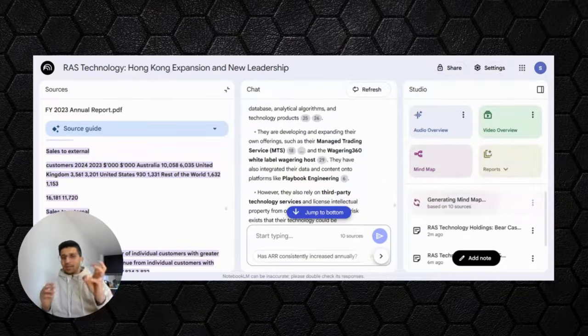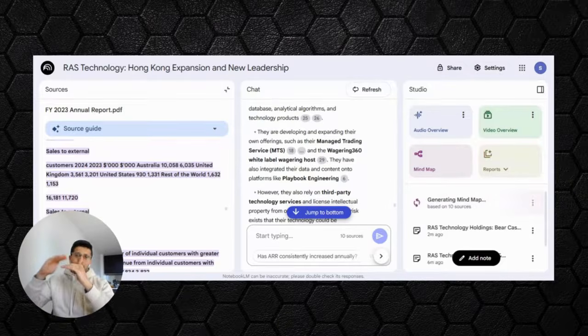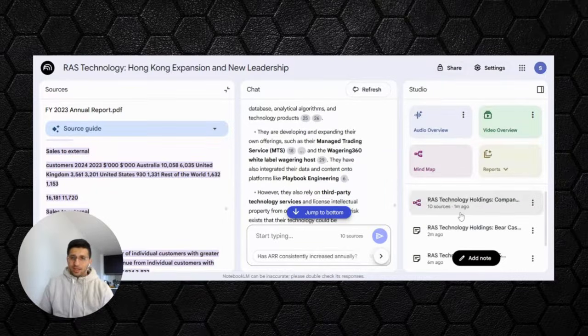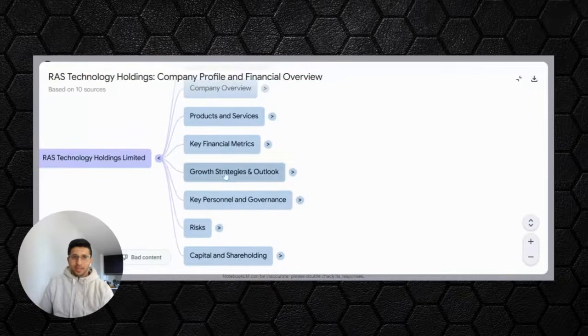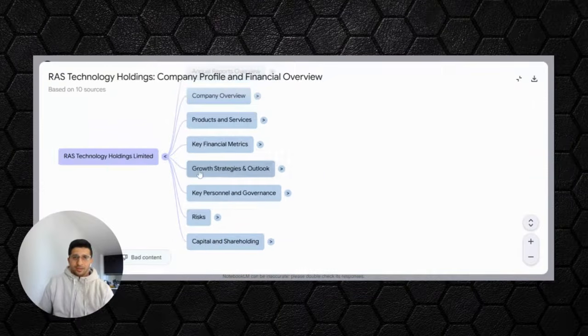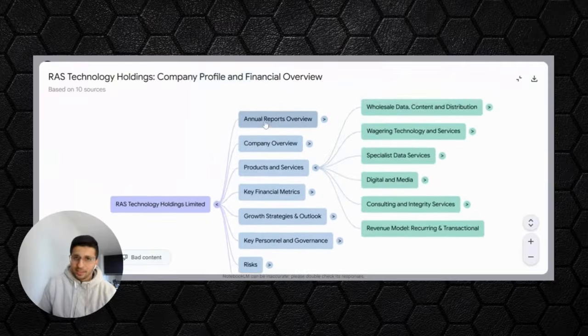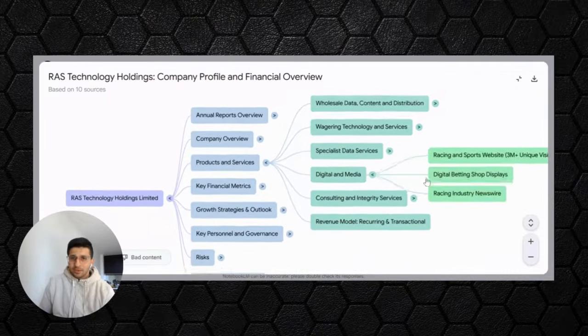It has basically picked up all the elements of the documents and then categorized them by various categories, and you can go into that and see what the different categories are, and you can drill further. So what are the products and services I'm interested in understanding further? What are the products that they offer? And then in digital and media, wholesale, you can break that down further as much as you want.